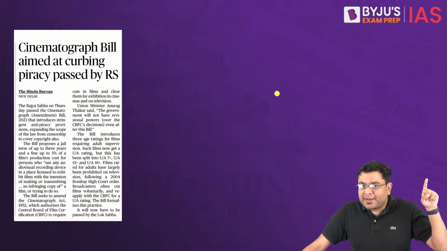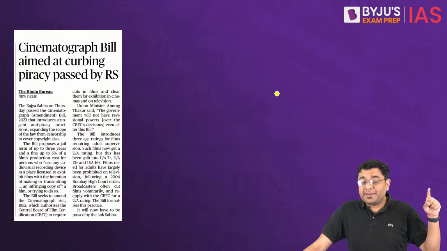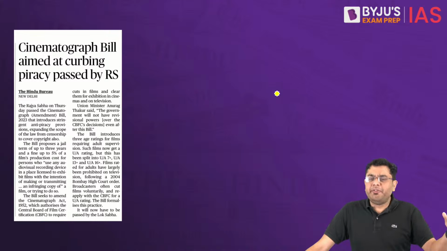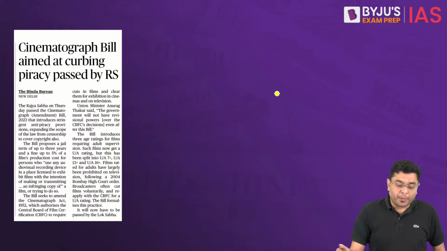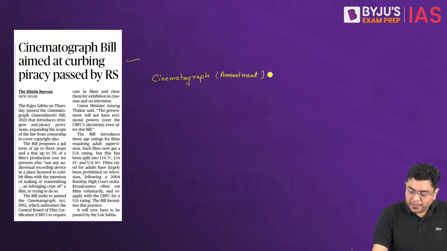But piracy impacts the poorer section in that industry quite significantly, because the revenue generated by a movie is used to pay the wages of various people, let's say spot boys and others involved in the production unit. So that is why piracy needs to be stopped, and that is where the Cinematograph Amendment Bill 2023 comes in.